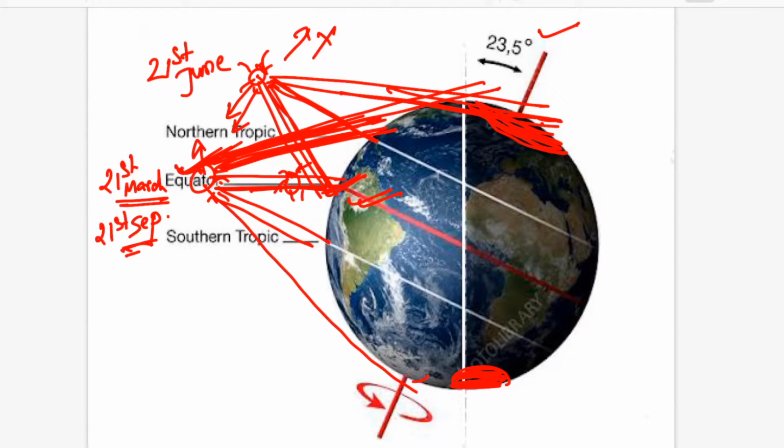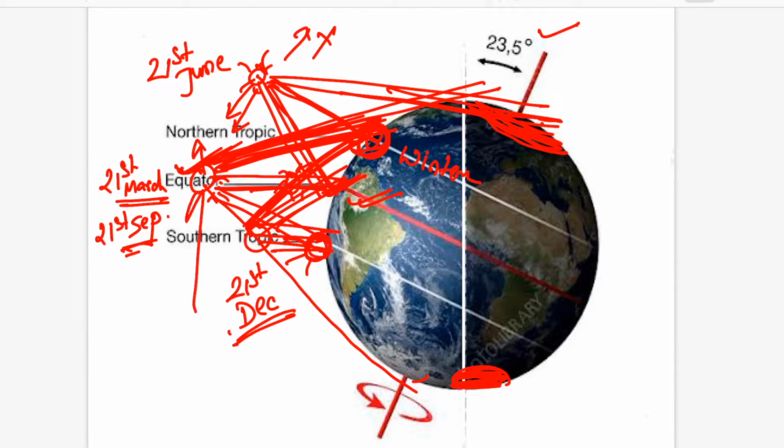After 21st September, the sun reaches the Tropic of Capricorn on 21st December. So on 21st December, there is an overhead sun here. There are slanting rays on the equator, but there are more slanting rays in our area, the Tropic of Cancer. So we are receiving winter here. This is the position, and after December it again moves to the equator and reaches it on 21st March.